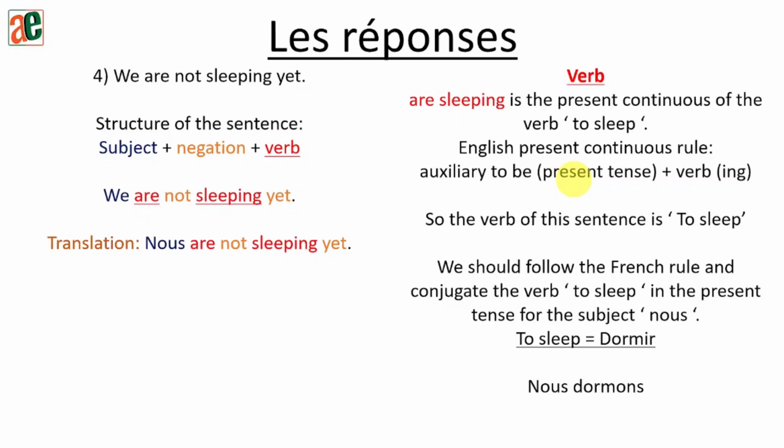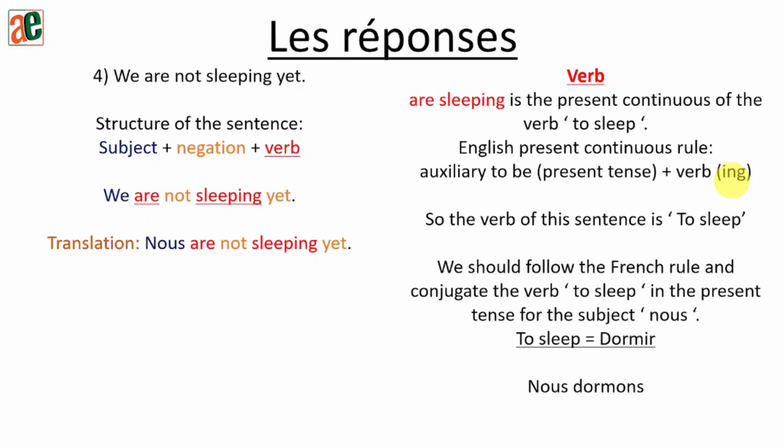Sometimes you just do not pay attention, but the present continuous rule in English uses an auxiliary, the auxiliary to be, that you conjugate in the present tense. And then to the verb itself, you add ing at its end. I need you to understand this part because it is very, very important.